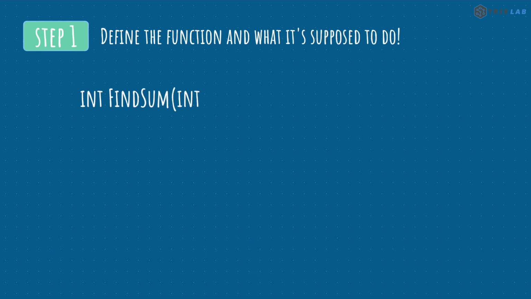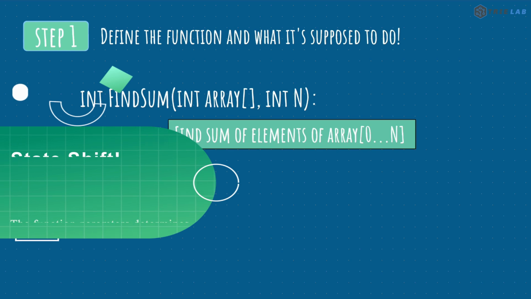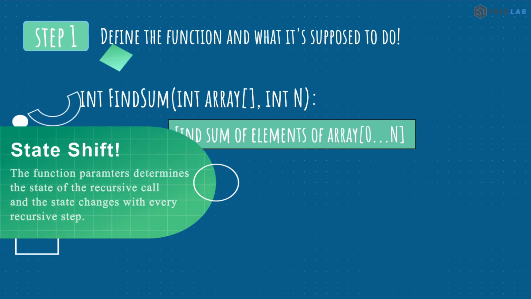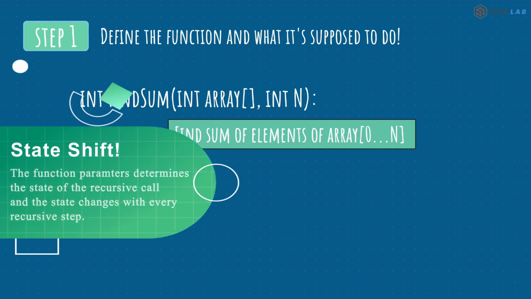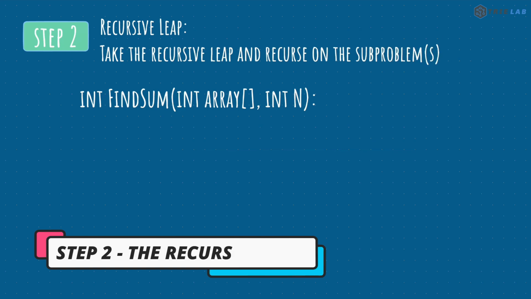Now this step is the simplest step, though the most non-intuitive as well. We'll define the function and the input parameters and what it's supposed to do. To rephrase, we must define what result we expect from this function with well-defined inputs. For the find sum problem, this is simple as we can simply define it as find the sum of the elements from 0 to n given the input array. In almost all problems, this step will be quite simple as it will define the problem that you are trying to solve. The next step in the design process is where all the magic happens.